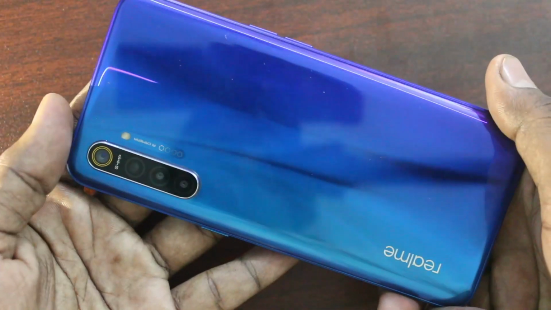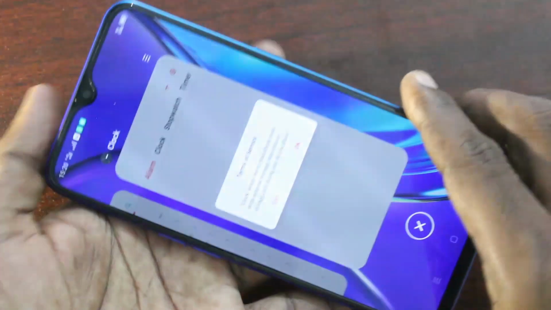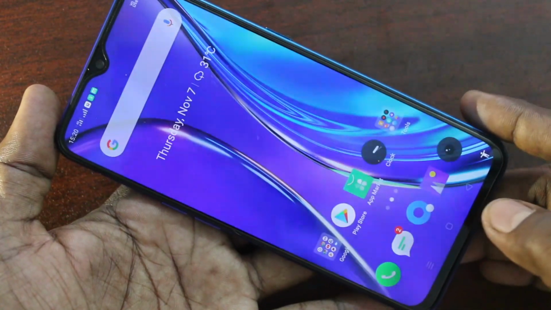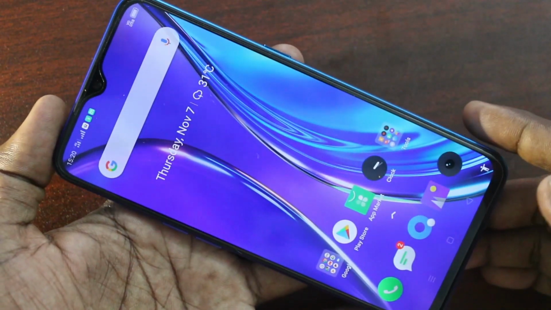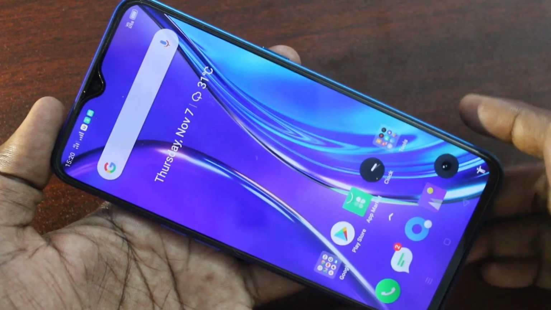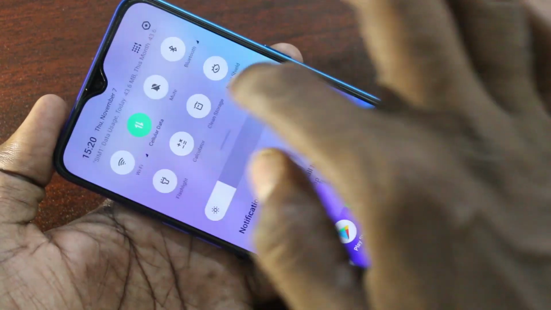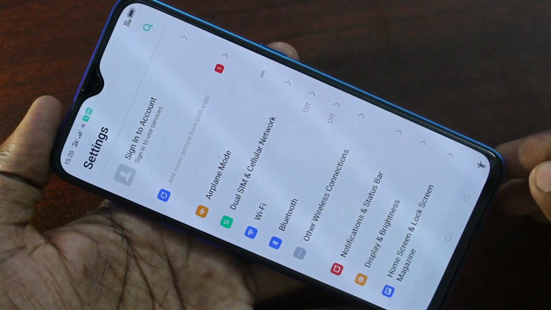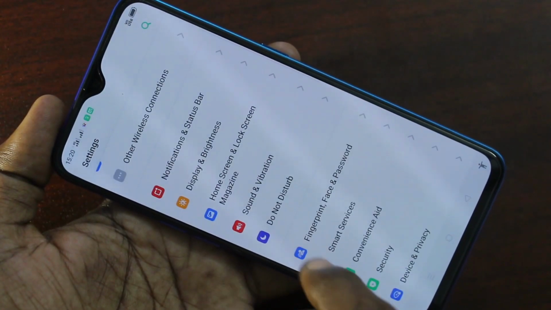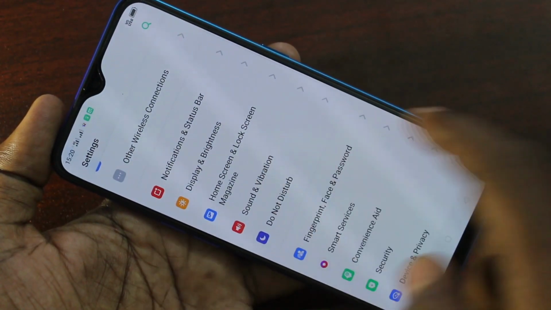This is Realme XT smartphone. In this video, we will learn how you can set a ringtone in your phone Realme XT. First of all, go to the settings in your phone. Click on settings from the notification area and select sound and vibration.